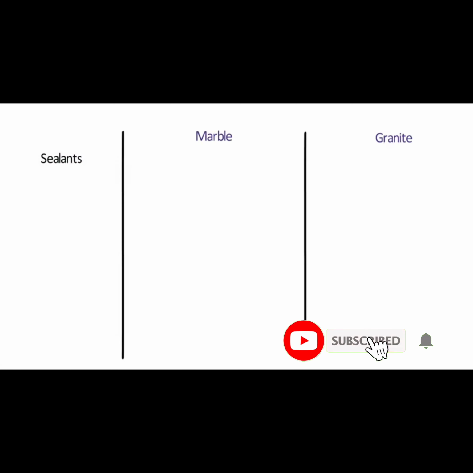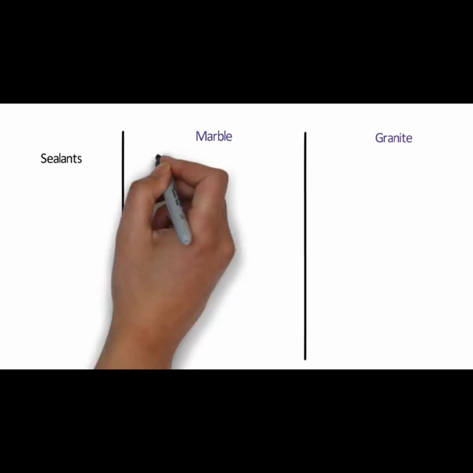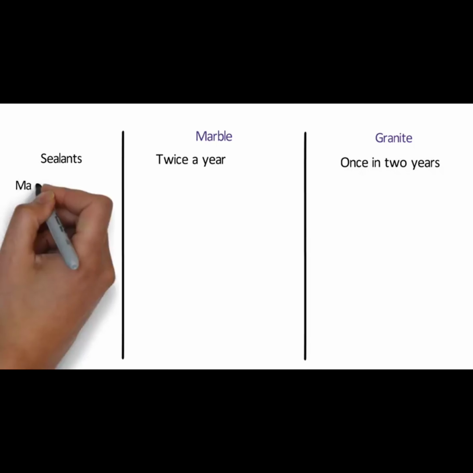Sealants. Both granite and marble need sealing to keep the materials beautiful. Marble requires sealing much more frequently, that is twice a year, whereas for granite sealing is required once in 2 years. May be damaged by cleaning liquids.